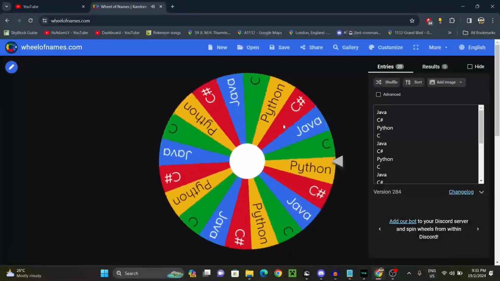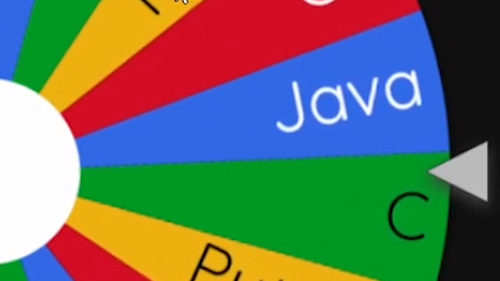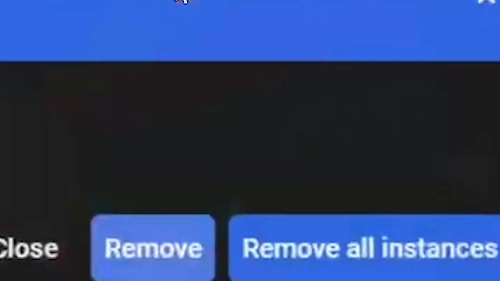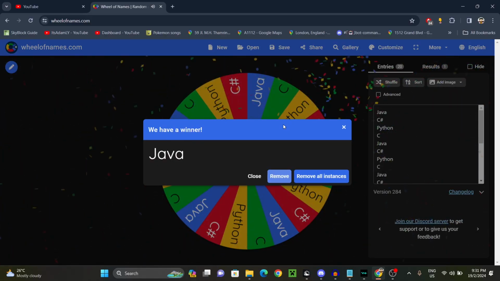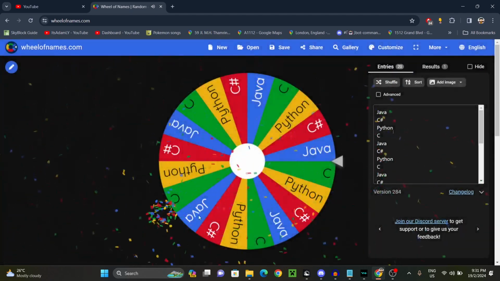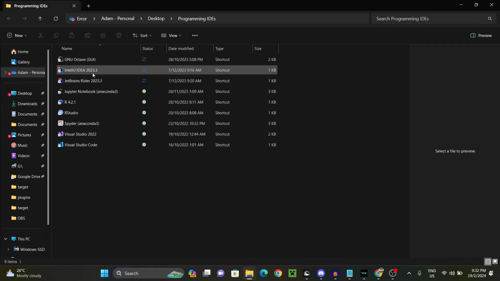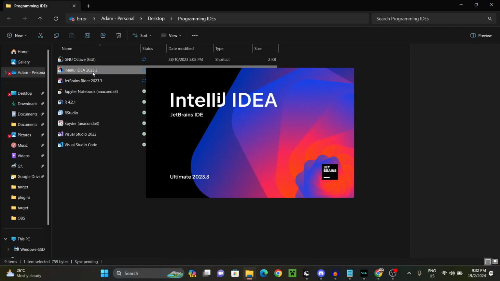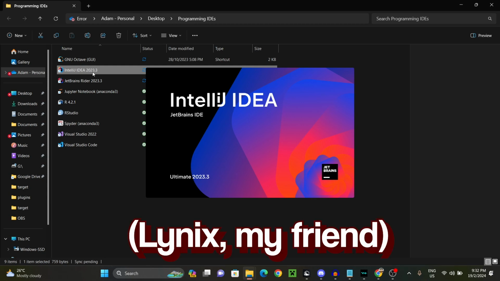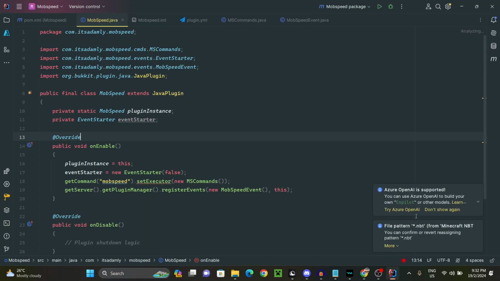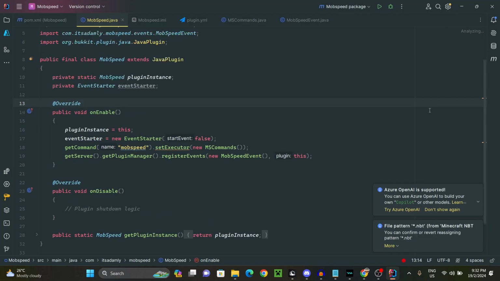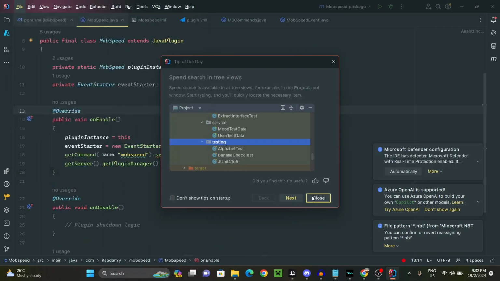Well, which programming language should I use here? Oh, Java. Let's go! Okay, so I have to use Java. Very fancy. Alright, so let's open IntelliJ. And then we are going to make a GUI for Linux's birthday. Oh my god, this is the coding for Minecraft plugin.